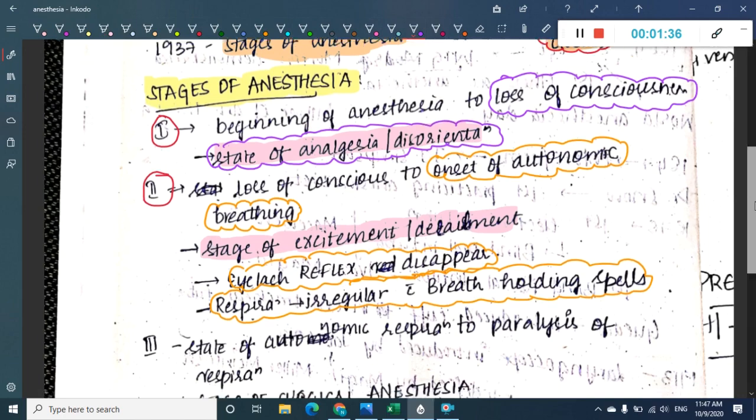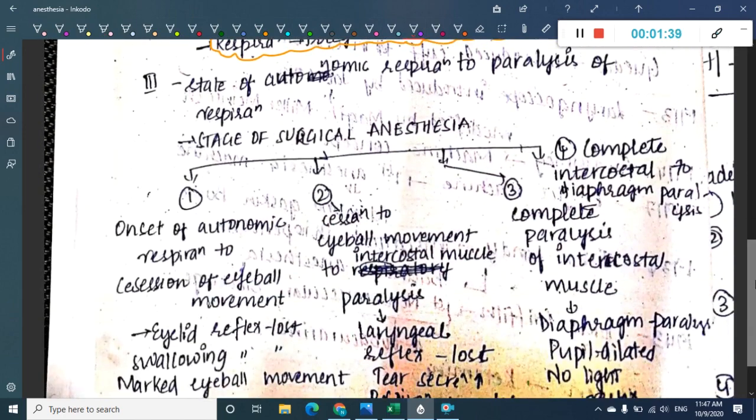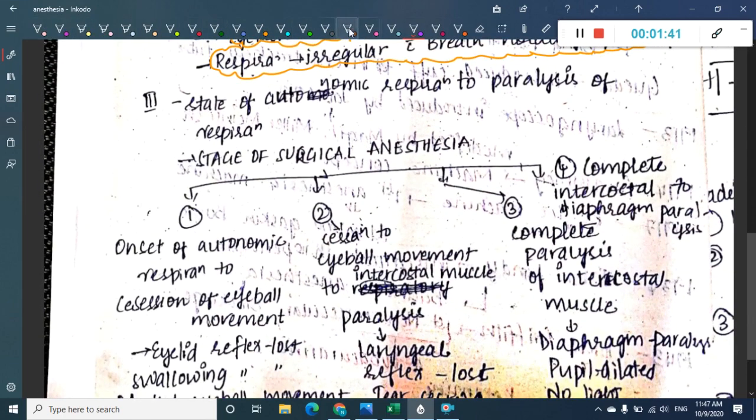Next, the third stage is again divided into planes. This is from the onset of autonomic respiration to paralysis of respiratory muscles. Here there is paralysis of respiratory muscles.